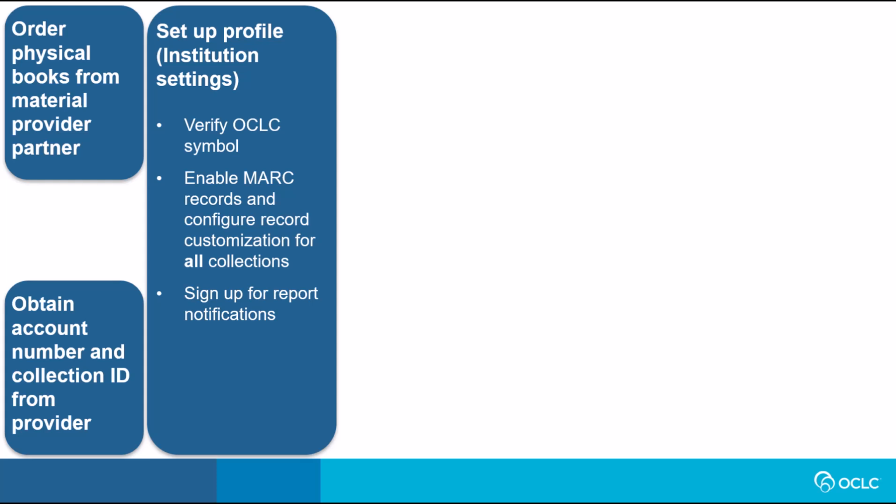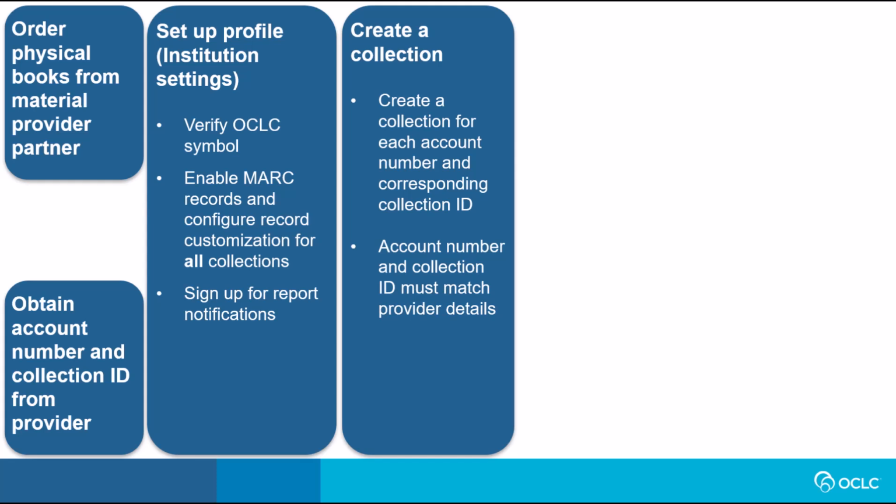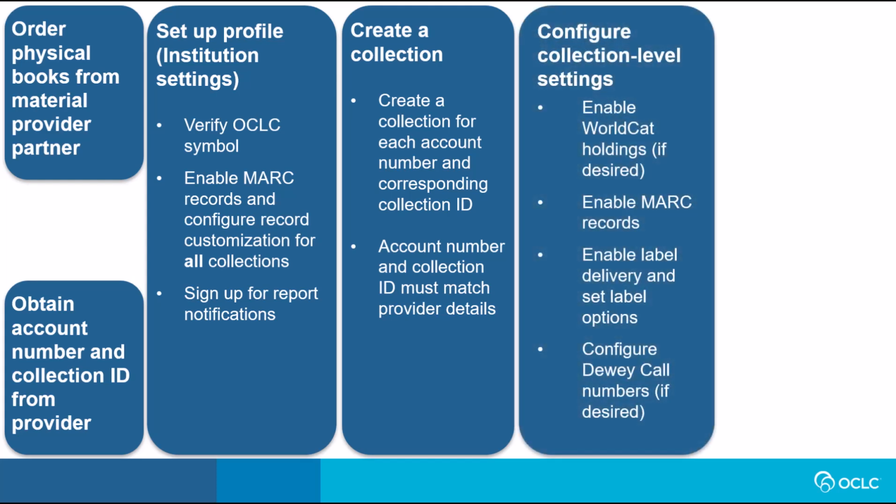Set up your profile for WorldCat Cataloging Partner collections. Once the profile is configured, the library creates a WorldCat Cataloging Partner collection. It's important to create a separate collection for each account number and its corresponding collection ID. Ensure that the account number and collection ID entered in the WCP collection match the details provided by the material provider. After creating the collection, the library configures collection level settings.